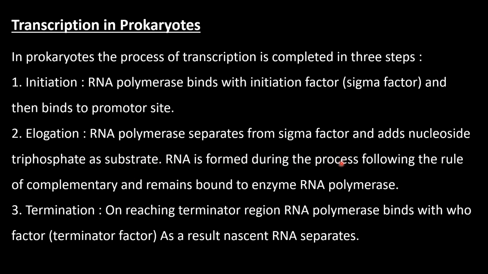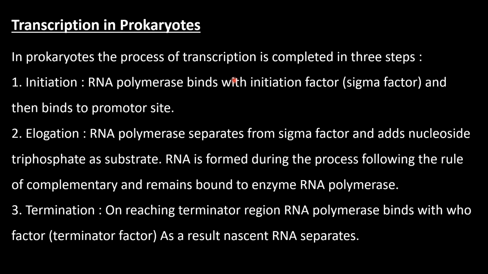RNA is formed during the process following the rule of complementary and remains bound to the enzyme RNA polymerase. And third is termination. On reaching the termination region, RNA polymerase binds with Rho factor, terminator factor. As a result, newly formed RNA separates.